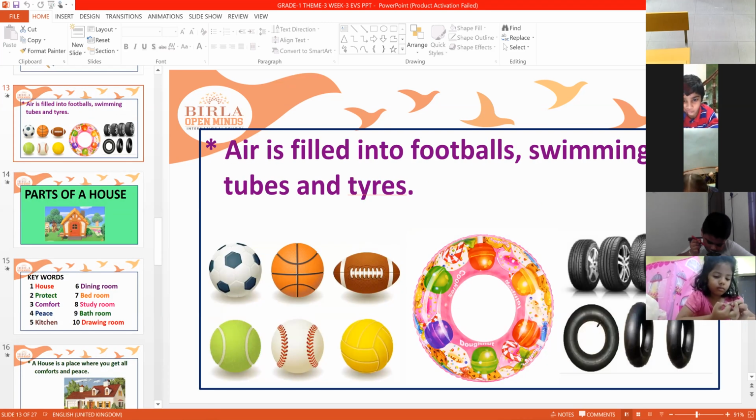Next, air is filled into footballs, swimming tubes and tires.